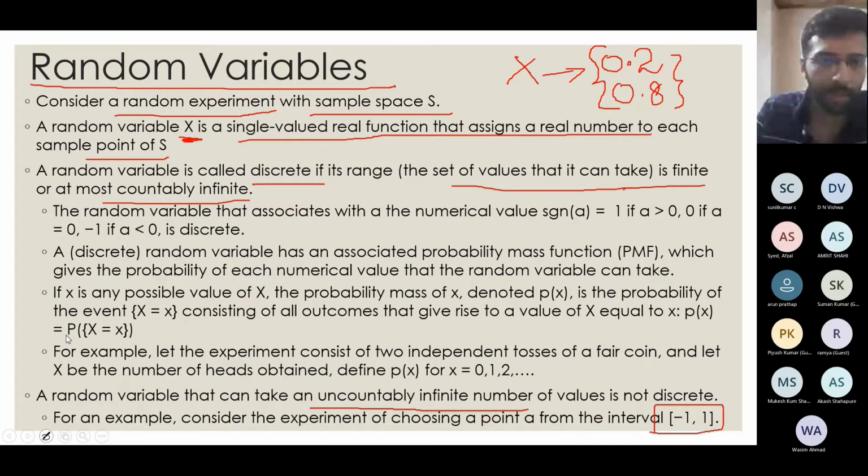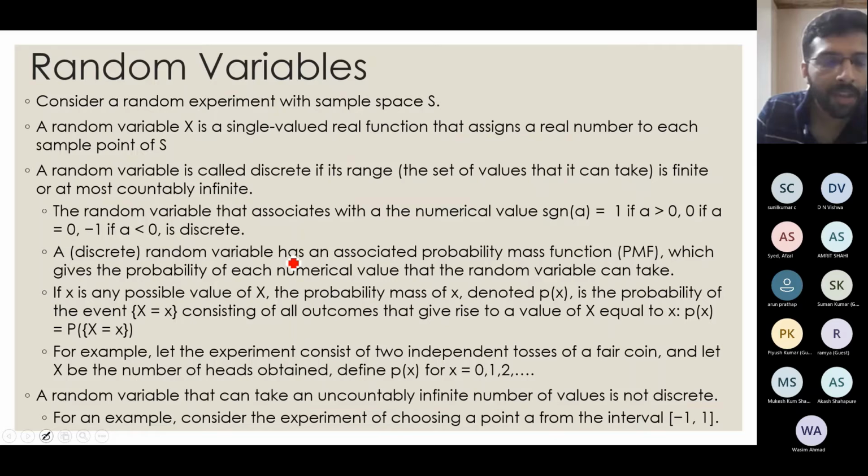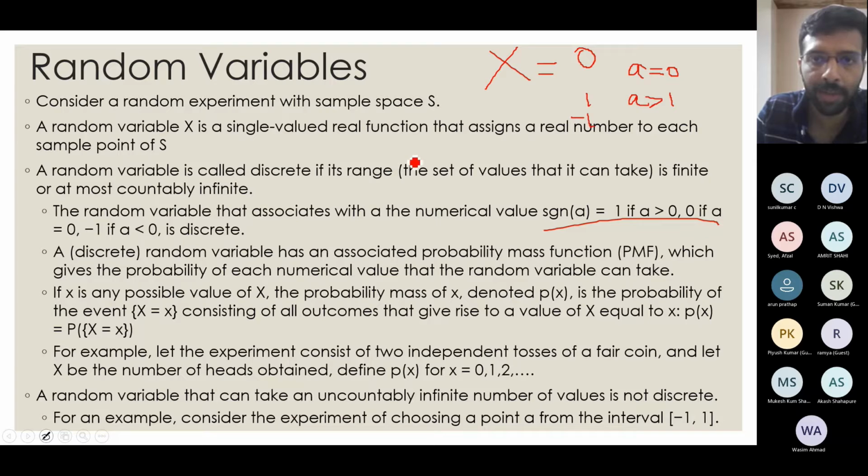Now let's see some examples of random variables. This is just to show an example of x. We will say that x equals 0 if a equals 0, x equals 1 if a is greater than 0, and x equals -1 if a is less than 0.